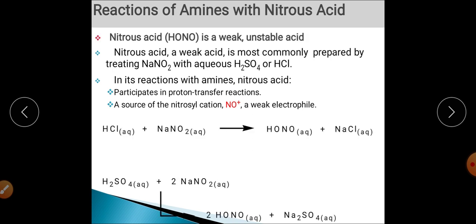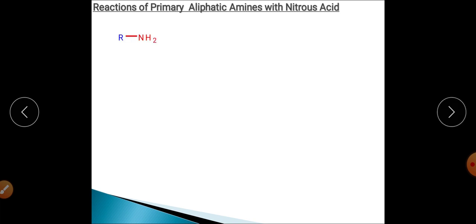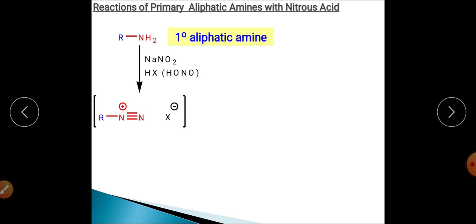Now when we talk about the type of reaction, you have primary amine, secondary amine and tertiary amine. All amines will react differently with nitrous acid. For example, when we are particularly talking about primary aliphatic amines reacting with nitrous acid, here we are taking NaNO2 and HX. Here HCl can also be taken, and when a reaction happens between sodium nitrite and HCl, it will release HNO2 during the course of the reaction.